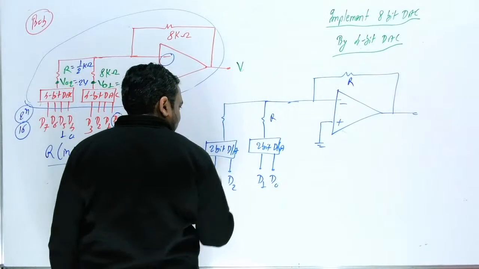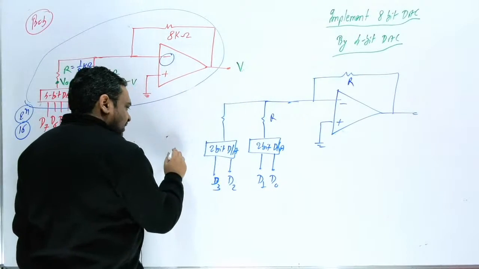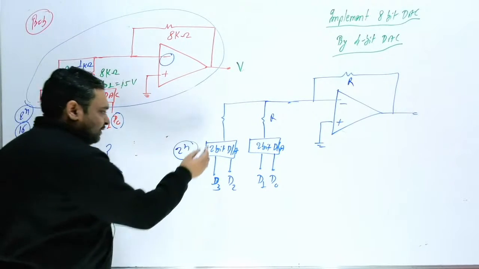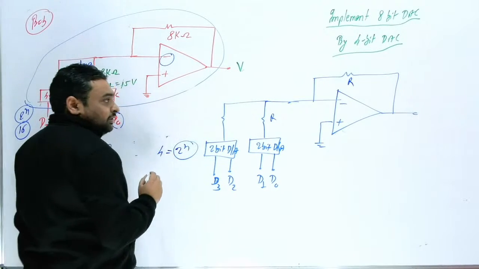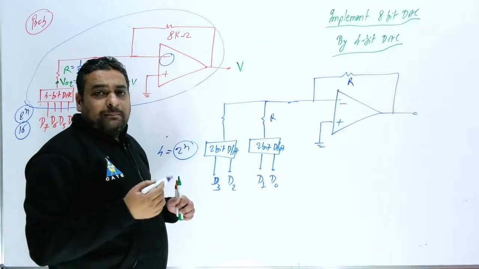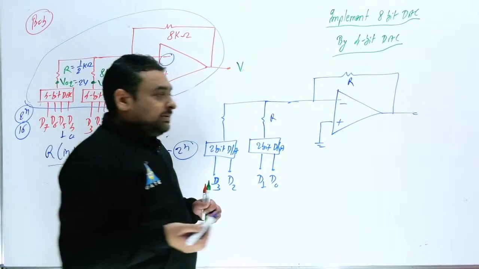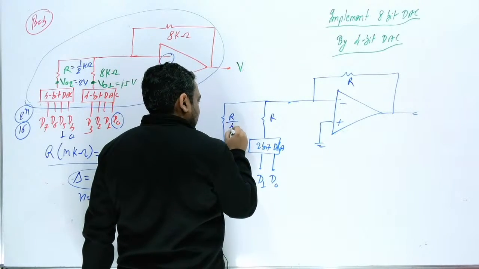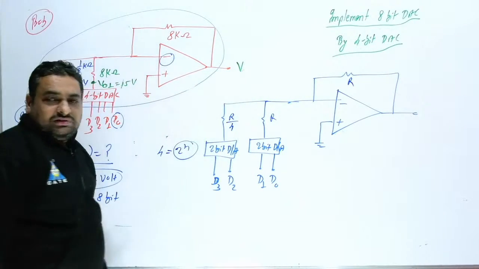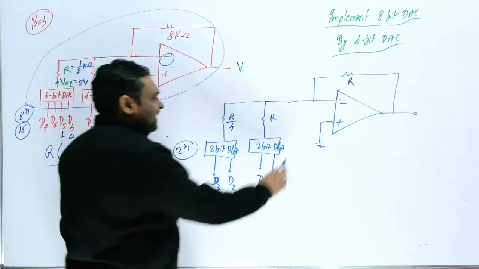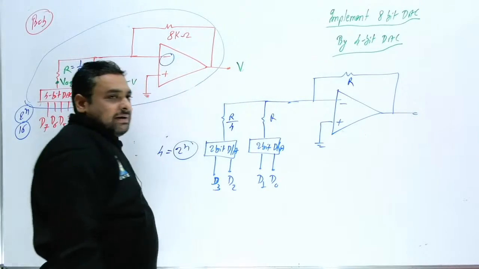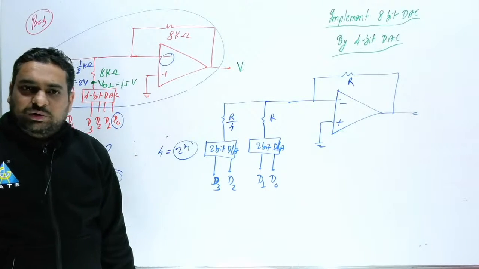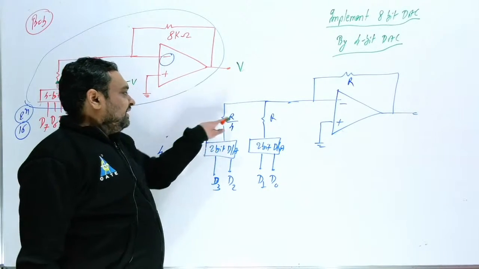So this complete block should be multiplied by 2 raised to power n, and here n is 2. So this block should be multiplied with 4. So what should be your amplification factor? That should be 4. So if this is R, then this is nothing but R by 4. So minus R by R by 4 is equal to 4. So all this output will multiply with 4.